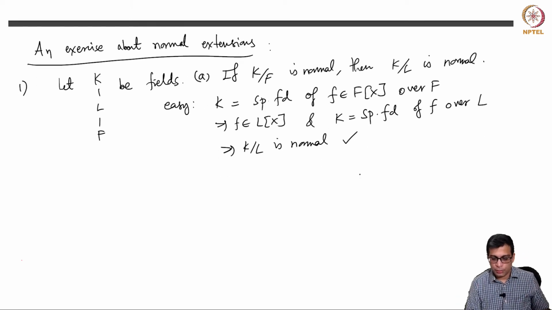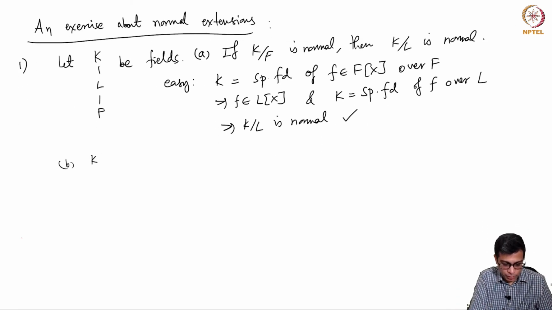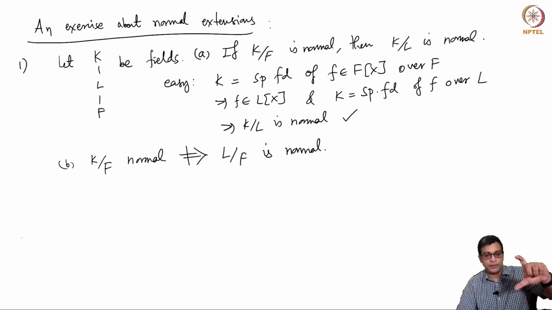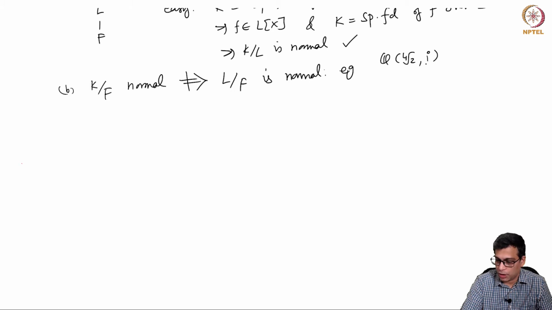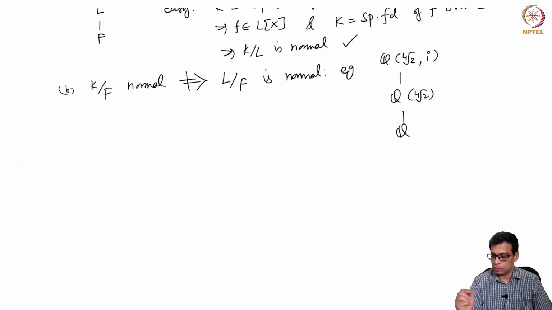No problem. But it doesn't imply L over F is normal. So in general, if you have a tower of 3 fields, the top over bottom being normal implies the top half is normal, but the bottom half is not in general normal. And the reason is, an example is, you can simply take Q adjoined 4th root of 2 comma i over Q, and Q adjoined 4th root of 2 over Q. Okay, so this is not normal, we know.